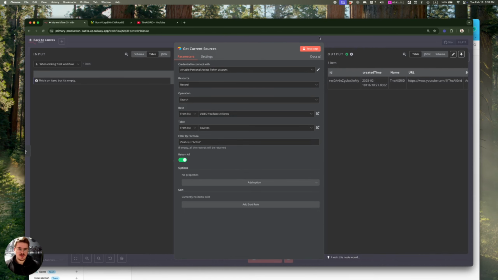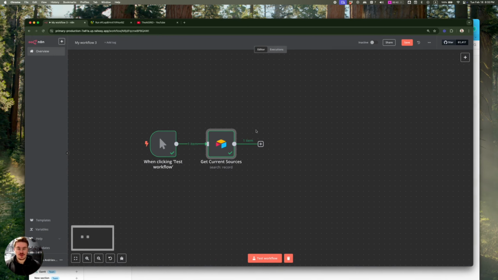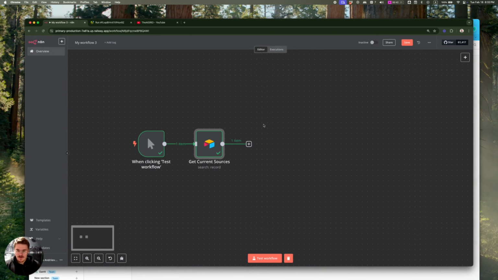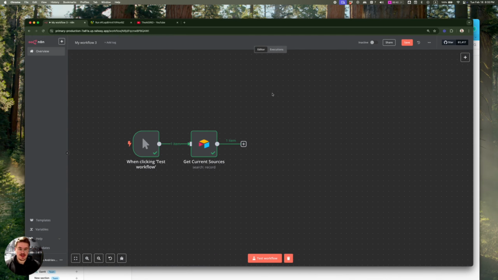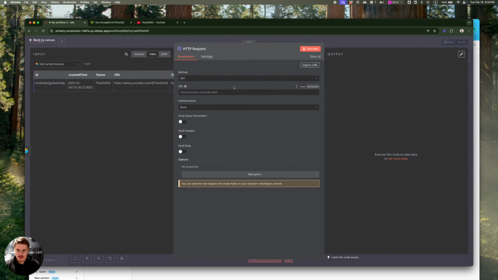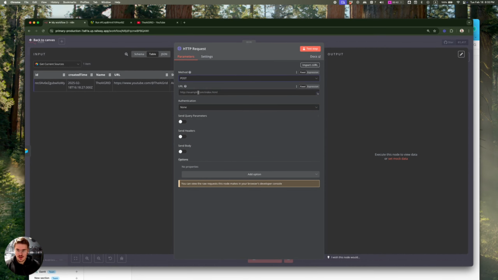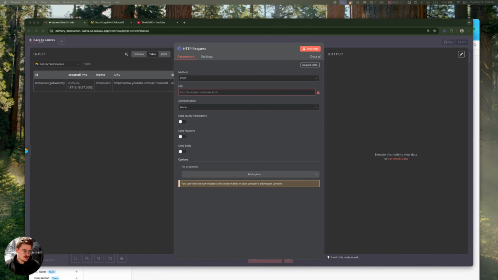And then the next thing that we need to do is create a structure that we need to feed into Apify. But first, let me just show you how to call an Apify scraper. So let's go to HTTP request. I think it's going to be a POST request, and the URL, let me just grab it and then show you how to do it.